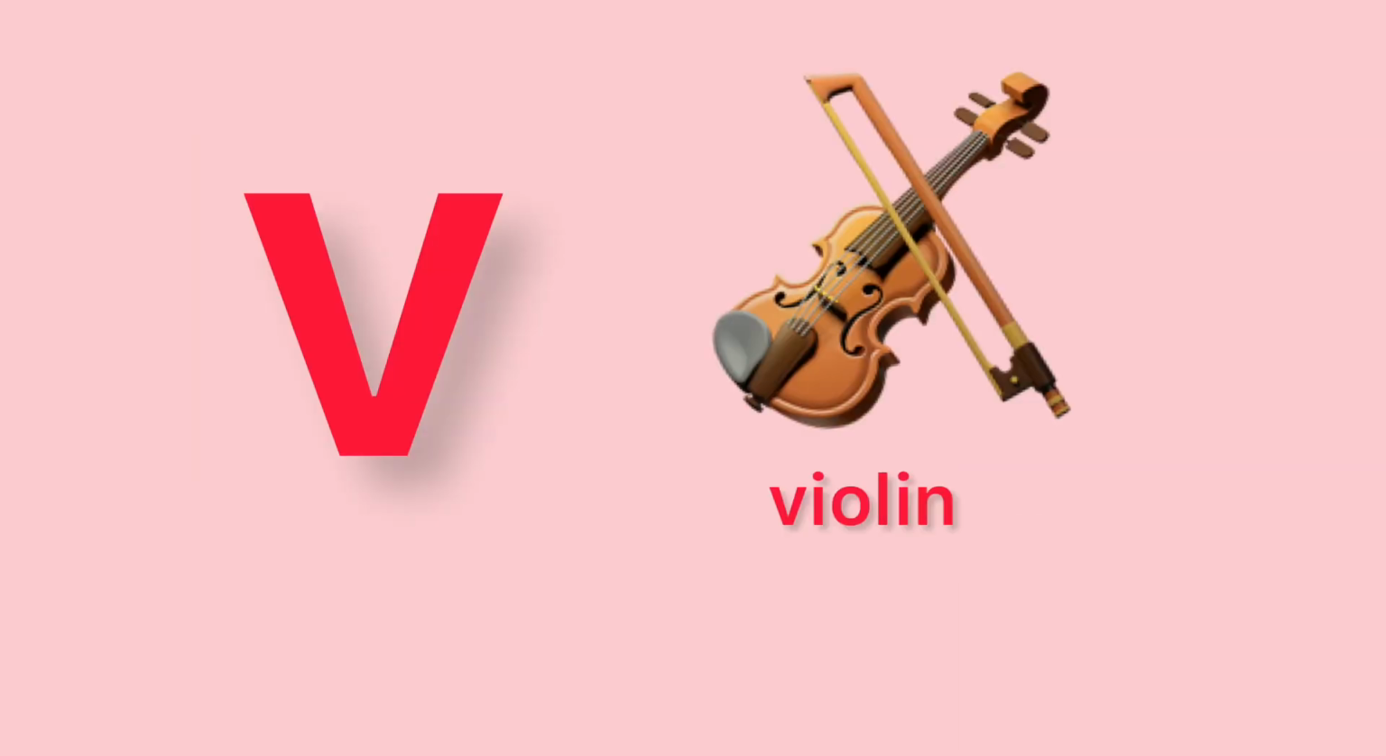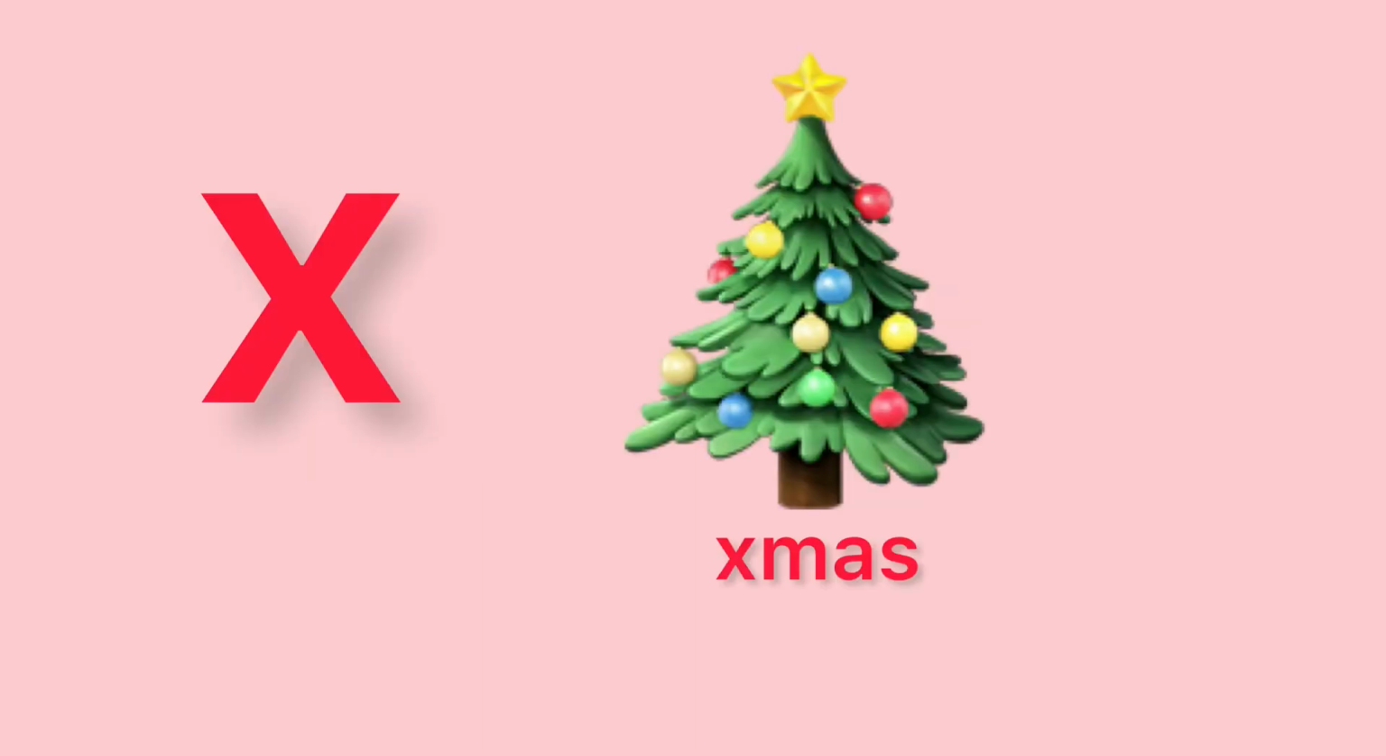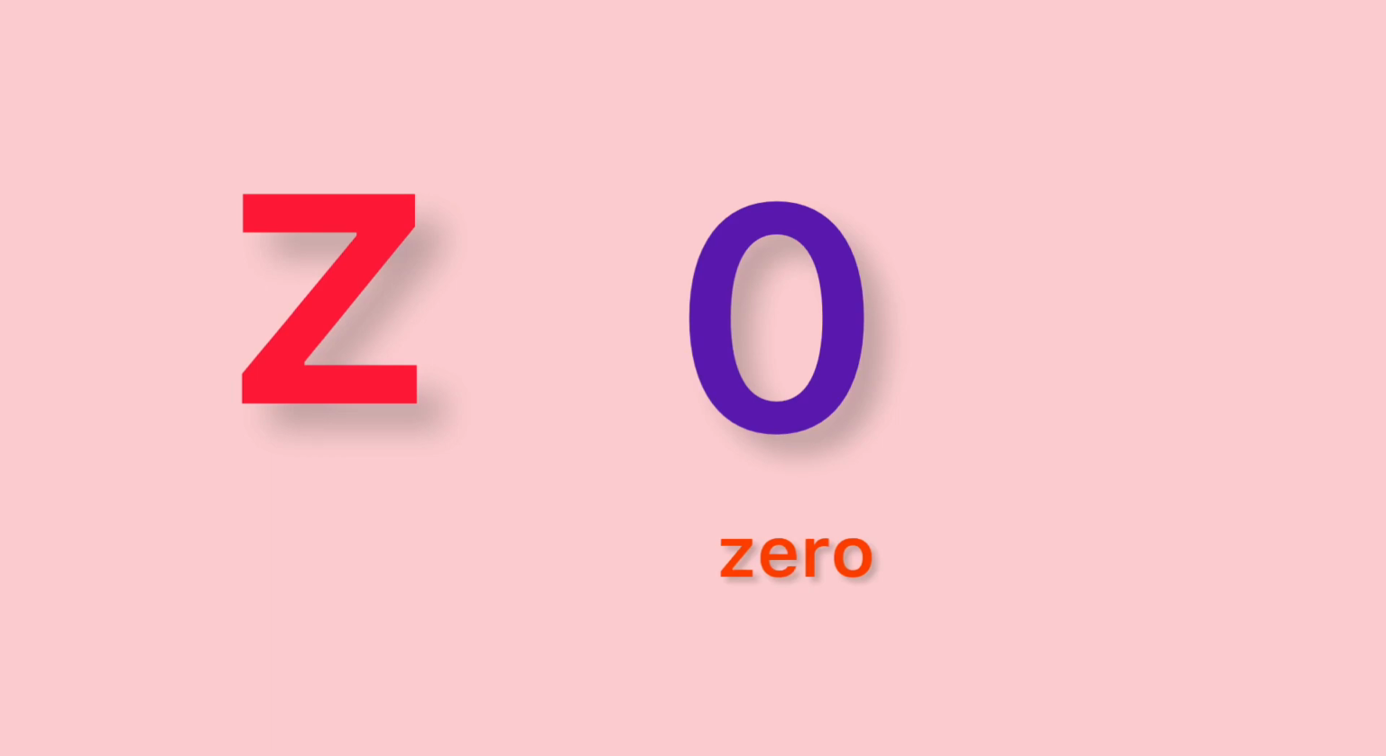V. V for violin. W. W for web. X. X for Xmas tree. Y. Y for yawn. Z. Z for zero.